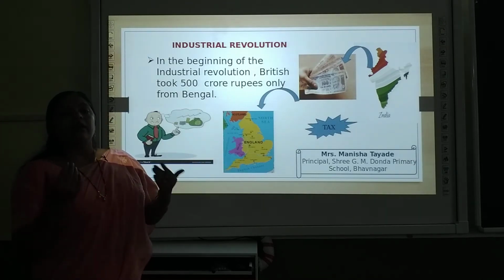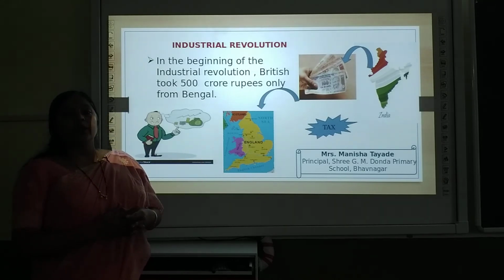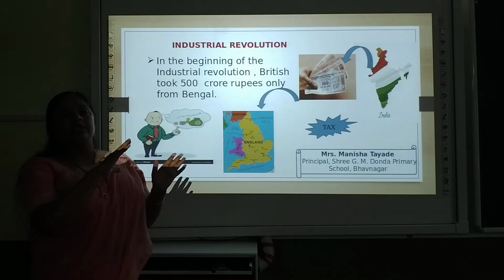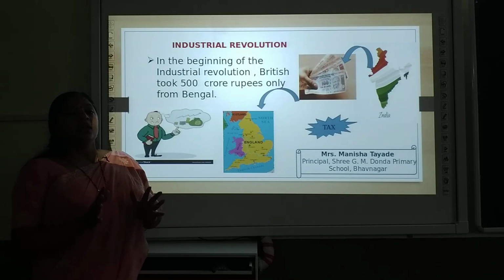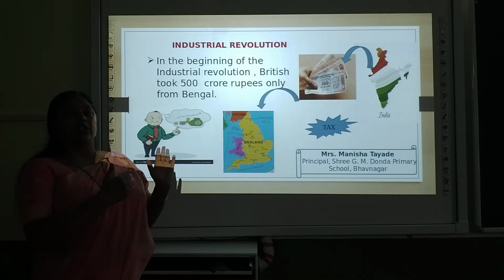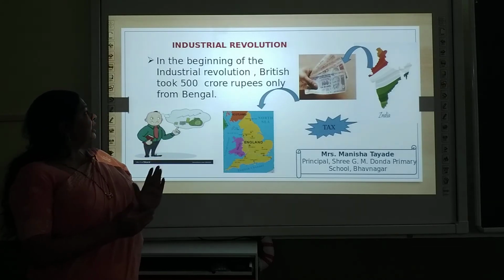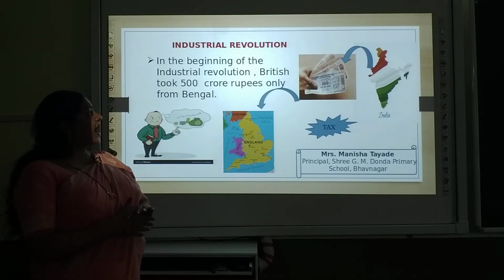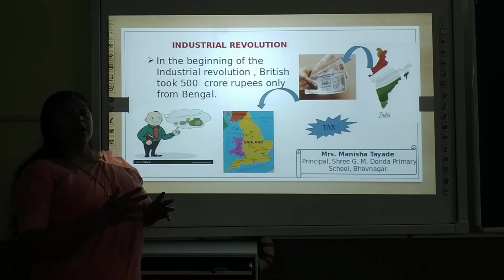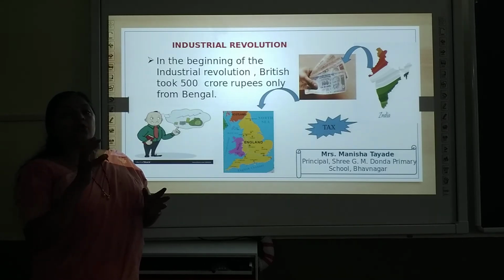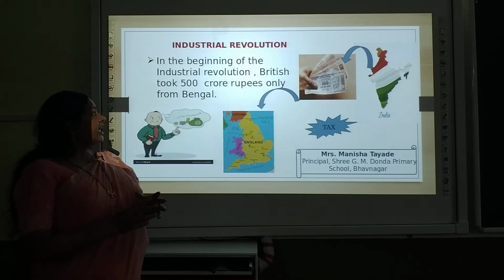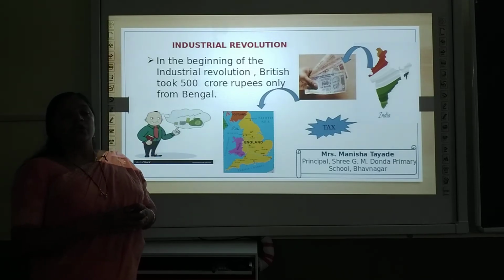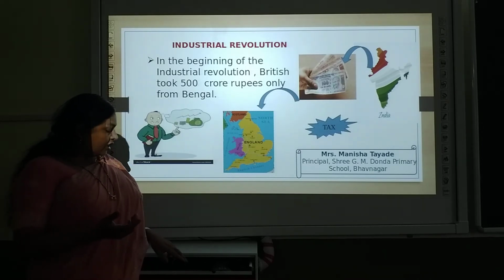So earlier our country was earning the money, now the wealth was going to the European countries. The goods which were manufactured in European markets were brought to Indian markets and was sold over here. As a result, the wealth was taken back to England. So in the beginning of the Industrial Revolution, British took 500 crore rupees only from Bengal. So we can imagine, students, that just only from Bengal, only one province, they have taken 500 crore rupees. So we can imagine how much wealth they must have carried from our country as a whole.